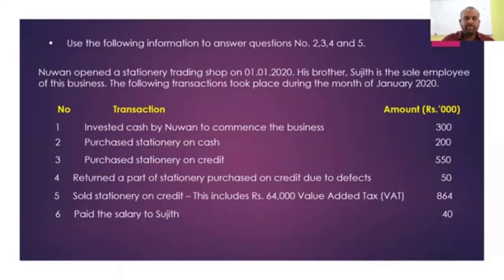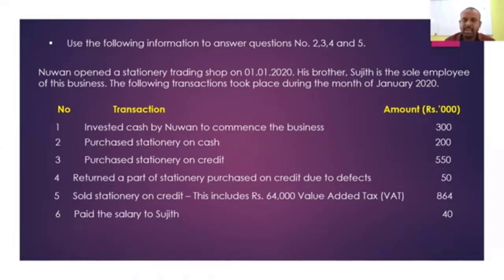You can find out a few expenses. Our first transaction, number 1, generates no expense. Transaction number 2 generates no expense because it's an acquisition of an asset. The stationery will be an expense by the time you sell it. Stationery becomes an expense after the sale; when you purchase it, it is not an expense. Machine concepts. The third one also, based on that knowledge, is not an expense. The fourth one also the same. Purchases return, even though you return the purchases, there's a decrease in assets, no harm to the profit.